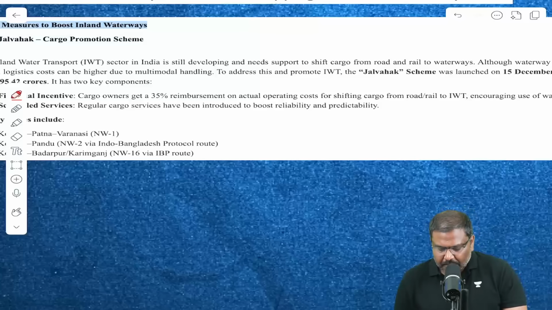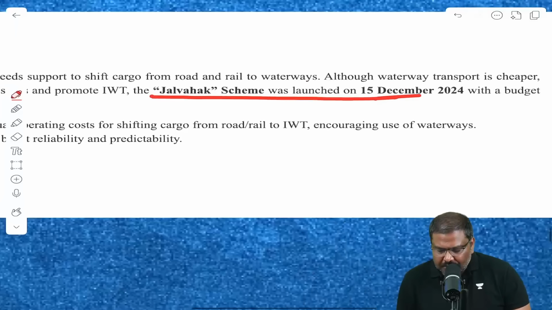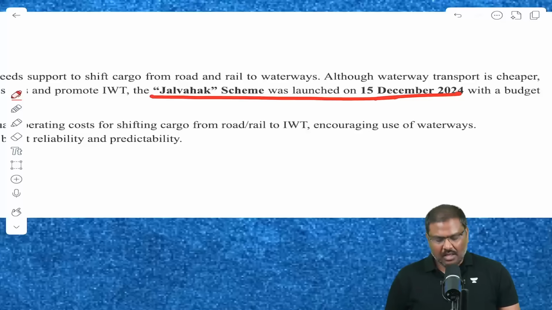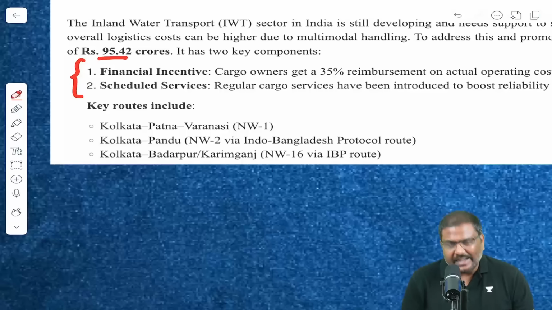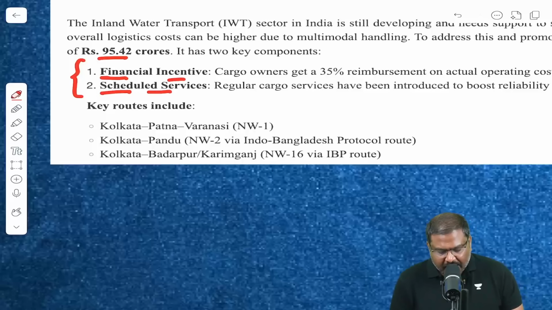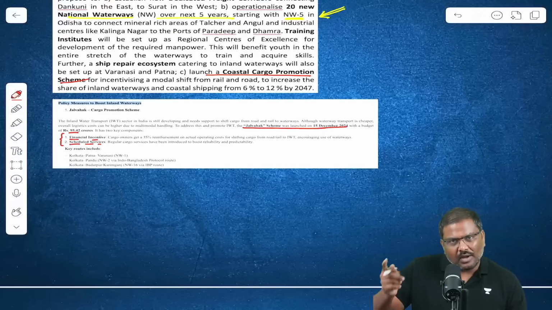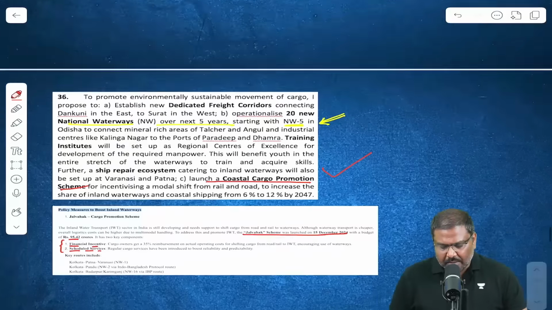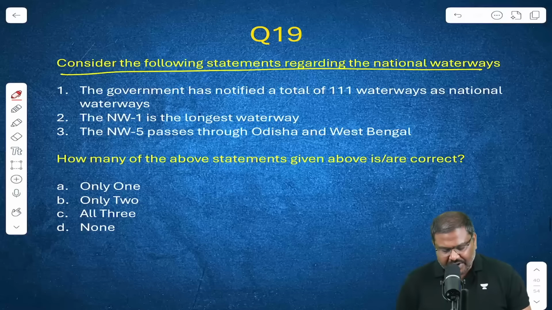The government of India, please remember this, back in the year 2024, announced Jal Vahak scheme. Under the Jal Vahak scheme, the government of India allocated 95 crore rupees and the components were financial incentives as well as scheduled services. So please remember, there was a scheme and now one more scheme has been announced by the government. Let's get back to question number 19 statements.